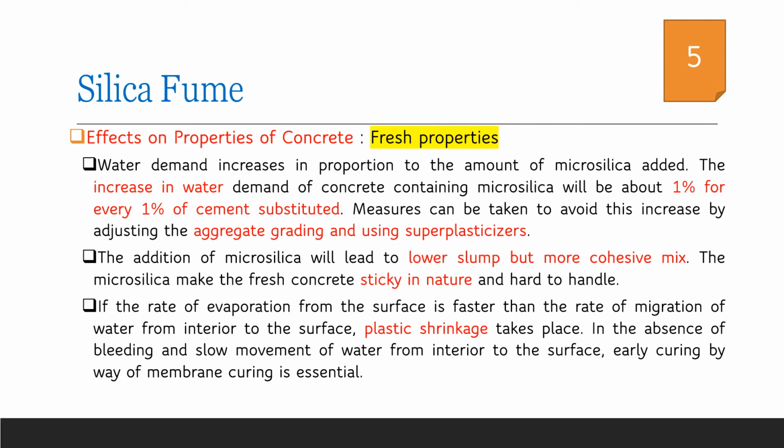Also, it is observed that due to the reduction in bleeding of concrete, there is a possibility of plastic shrinkage happening on the surface of concrete mix that uses silica fume. When concrete that incorporates silica fume is exposed to hot weather, what happens is the surface moisture escapes. But at the same time, it being sticky, more water from the interior of concrete will not come to the surface. As a result, there is a possibility that the top layer of the concrete gets dried up and plastic shrinkage cracks will appear.